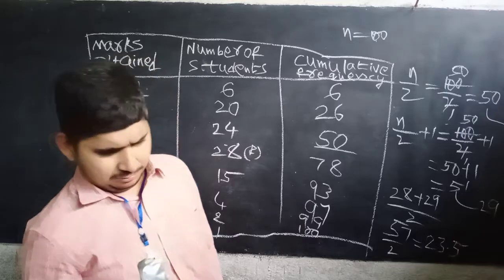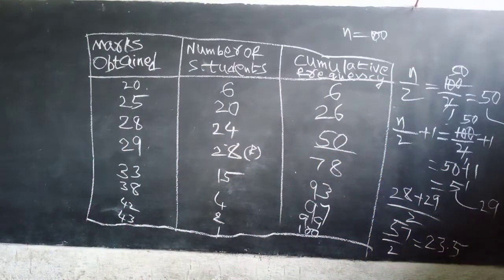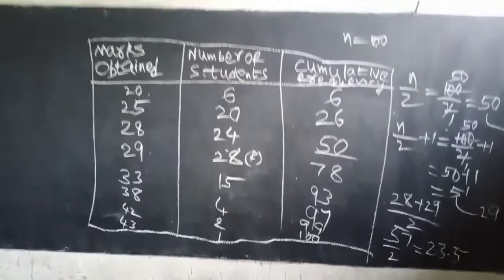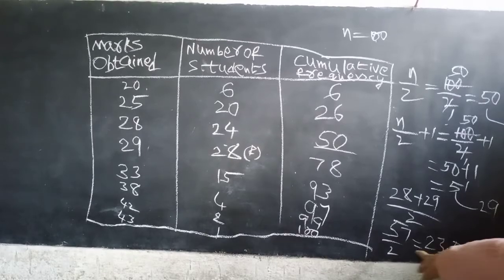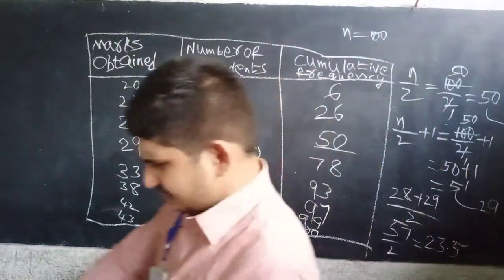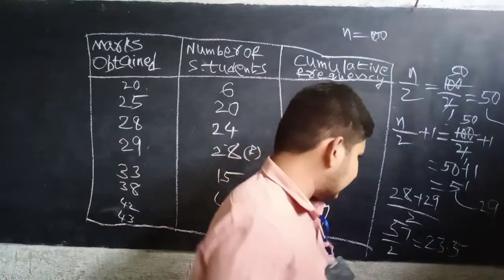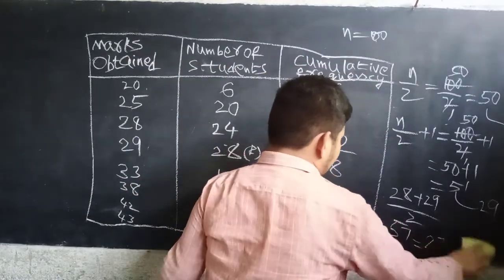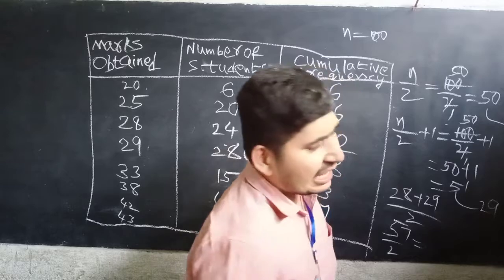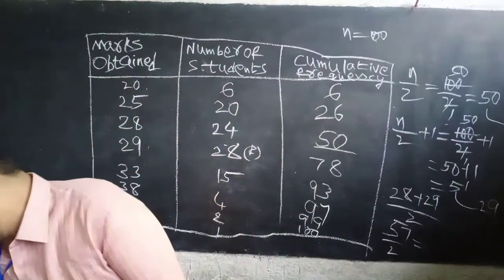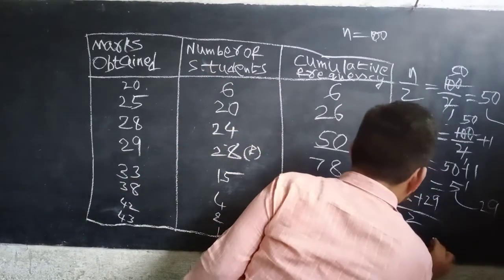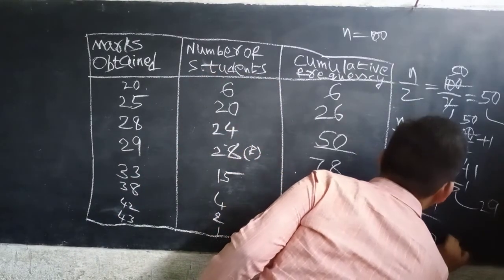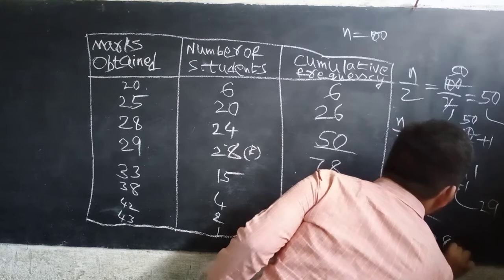Now, from 28 to 29 equal to what? 57 by 2. 57 by 2 is nothing but 28.5.